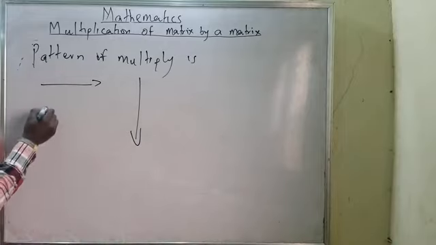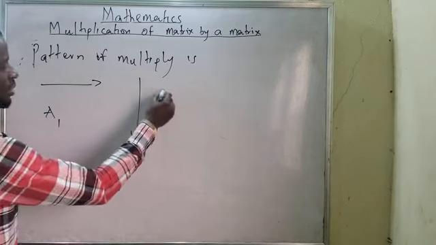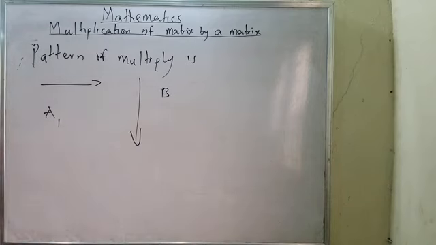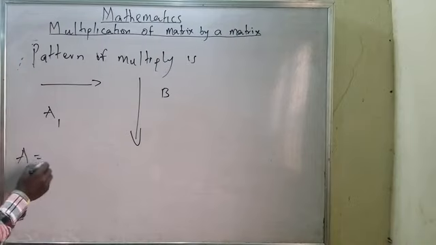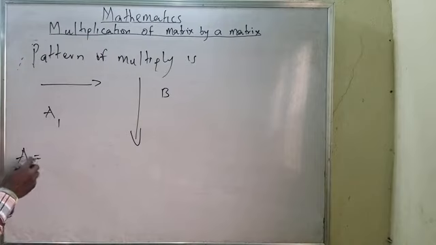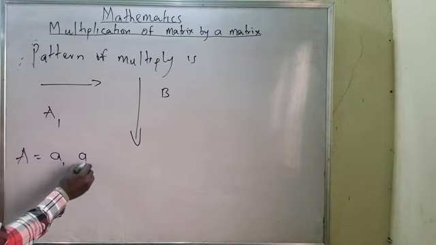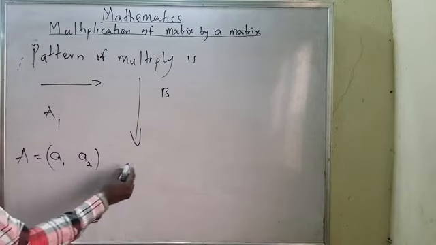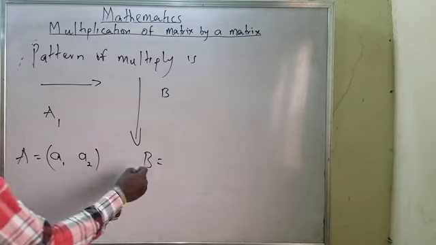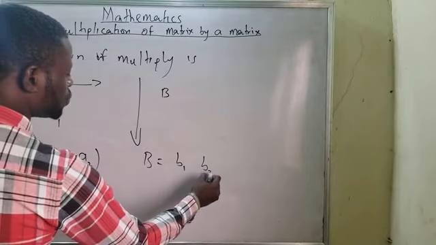This is matrix A, and this is matrix B. For instance, if somebody asks me to multiply A, let me just use A equals A1, A2, and B equals B1, B2.